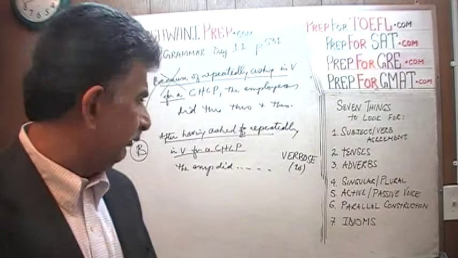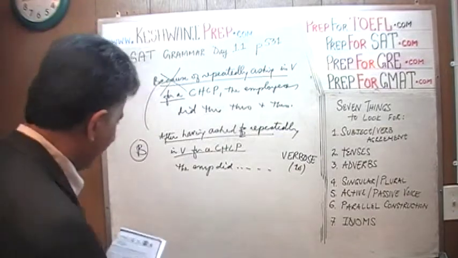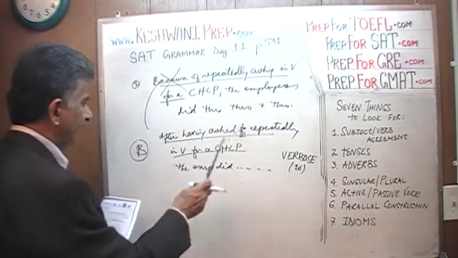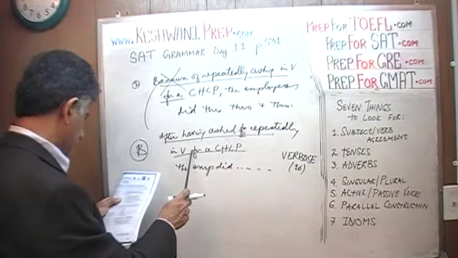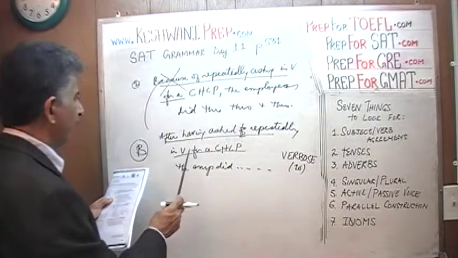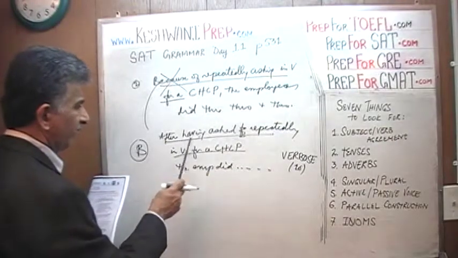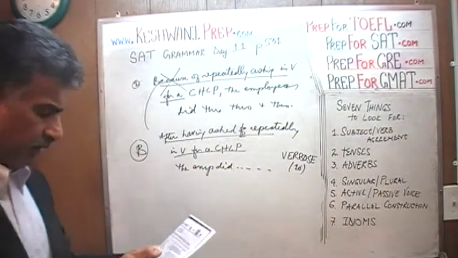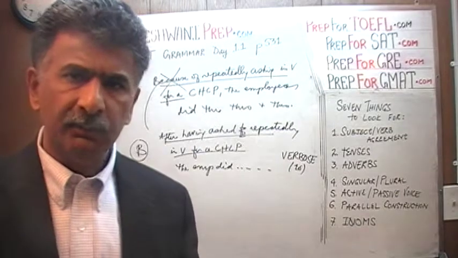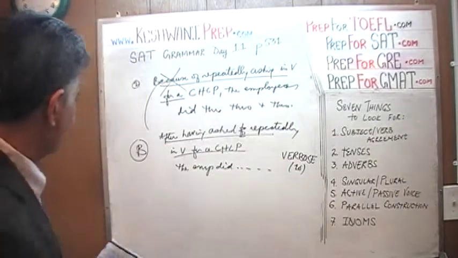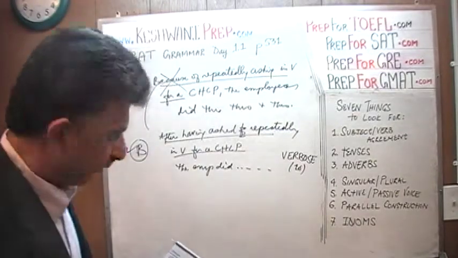After having asked in vain. After having asked. Well, there we go. After repeatedly having asked. So they put the word repeatedly here. After repeatedly having asked in vain for a comprehensive healthcare plan, the employees did this, and this. It's basically the same thing. The answer is B. Let's move on to the next one.